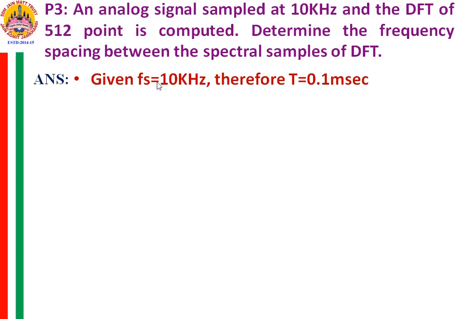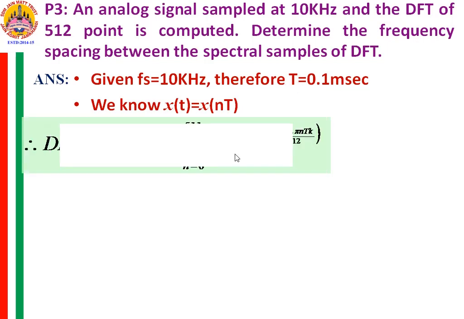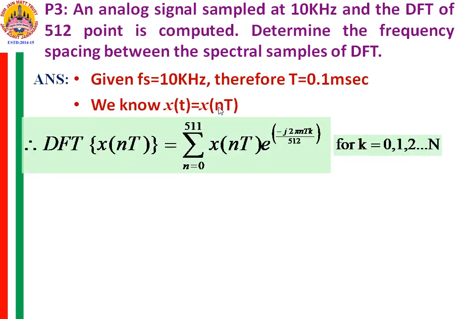Given the sampling frequency fs is equal to 10 kilohertz, the sampling period capital T will be equal to 0.1 milliseconds. And we know that from x(t) to x[n], we replace t with nT, where T is the sampling period, 0.1 millisecond.